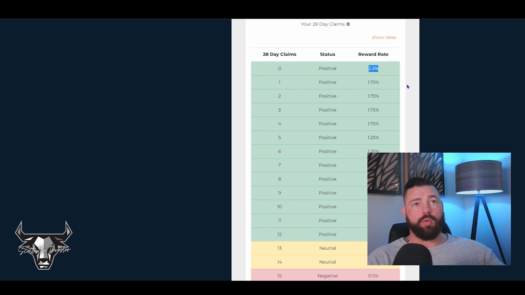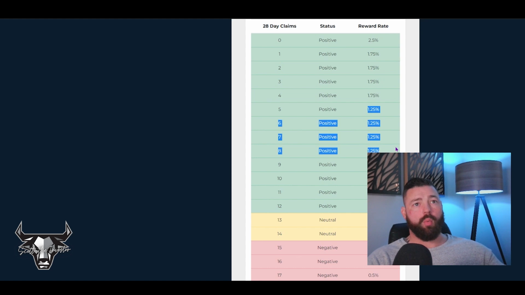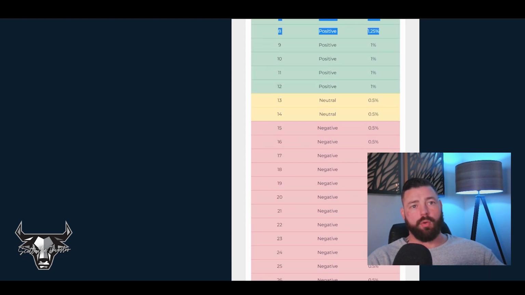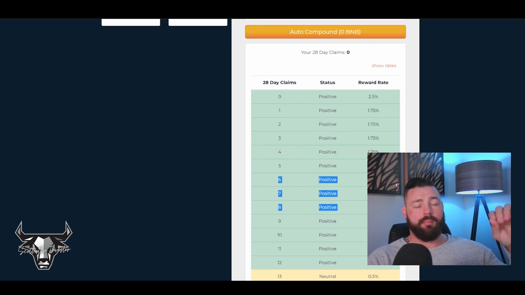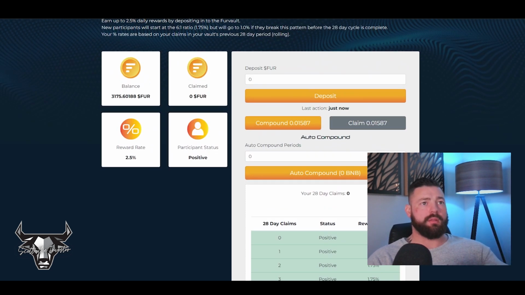If you claim once a week, that will drop to 1.75%. If you claim twice a week, 1.25%, and so on. So I highly recommend that you compound at least 5 days a week. That way you can maximize your account growth. Obviously, the faster you get to max, the faster you can pay yourself out consistently.